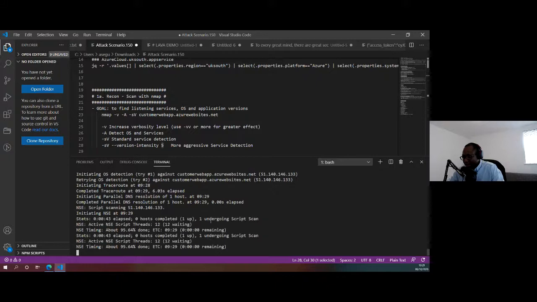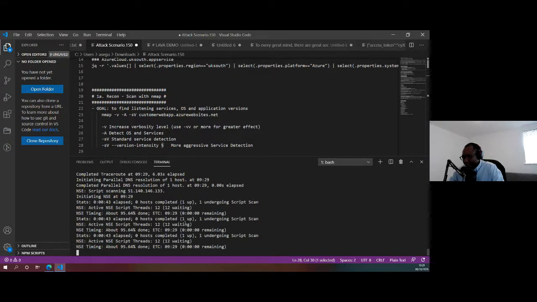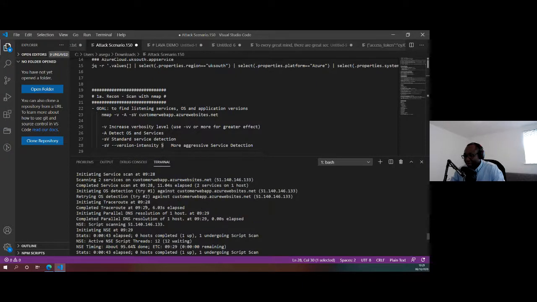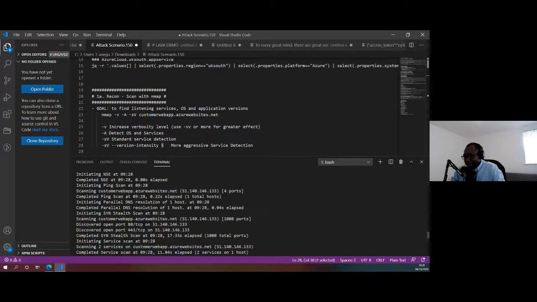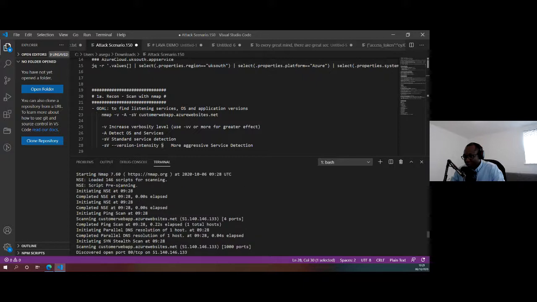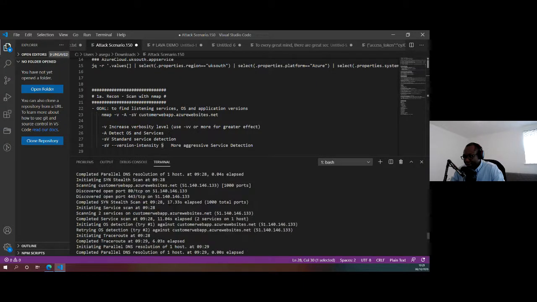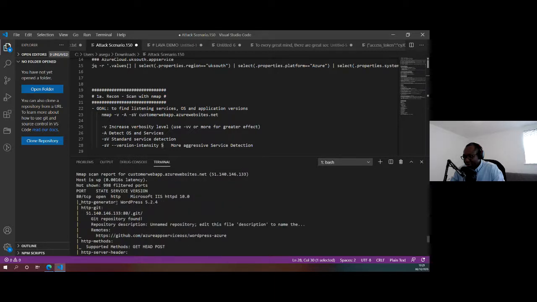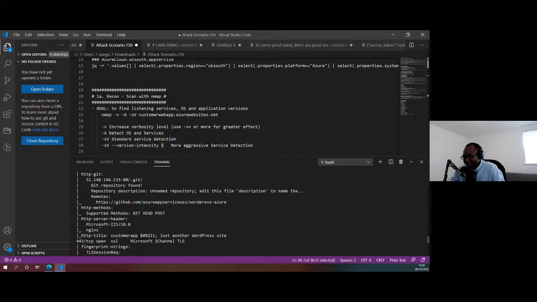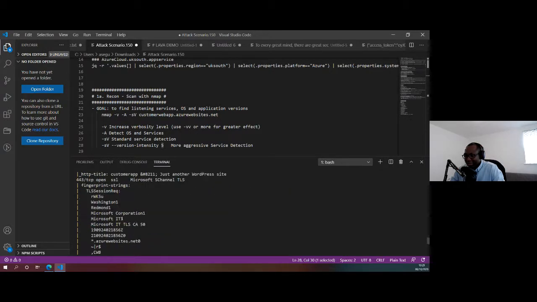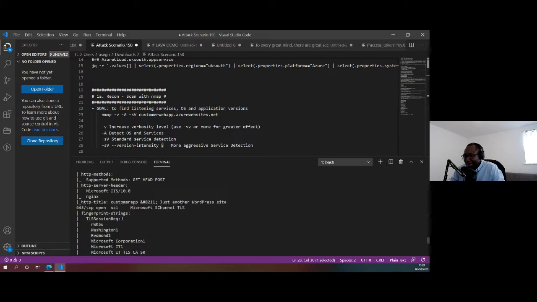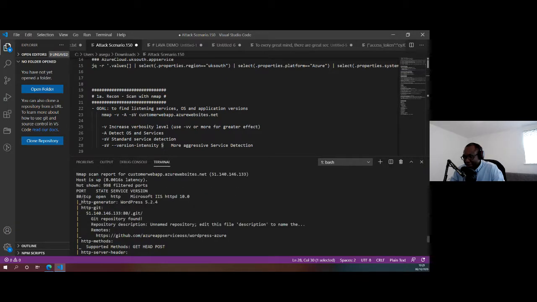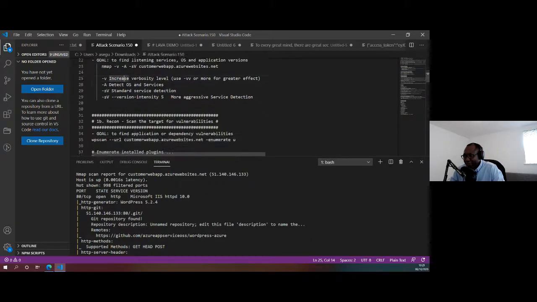So let's go. Once it's finished identifying that, you see the results that we'll have at the end. In this case, it's identified that we have a few ports that are open, and hopefully it will show me some information about the services that are running, so I can see what service is running right there. And it's giving me some other information about this resource that I just found. So now I know what service is running. I know what ports are open. I can then try to find vulnerabilities for that.